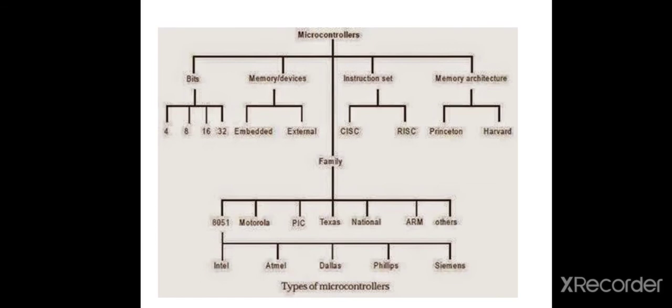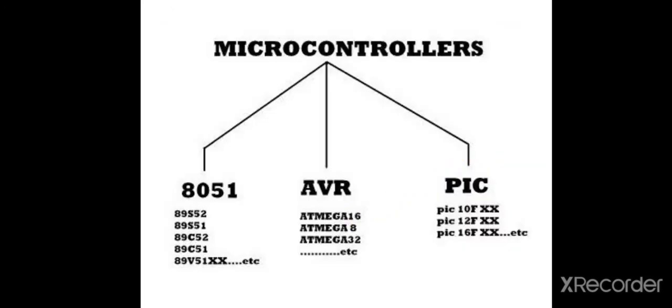In 8051 family, different companies manufacture 8051 microcontroller, like Intel, Atmel, Dallas, Philips, Siemens, etc. Then according to family, different companies like Motorola, PIC, Texas, National Instruments, ARM, and other companies manufacture different types of family of microcontroller. Then according to family, microcontroller parts: first, 8051 family.